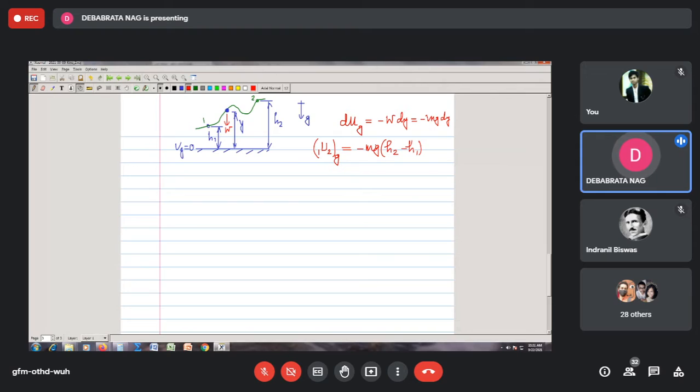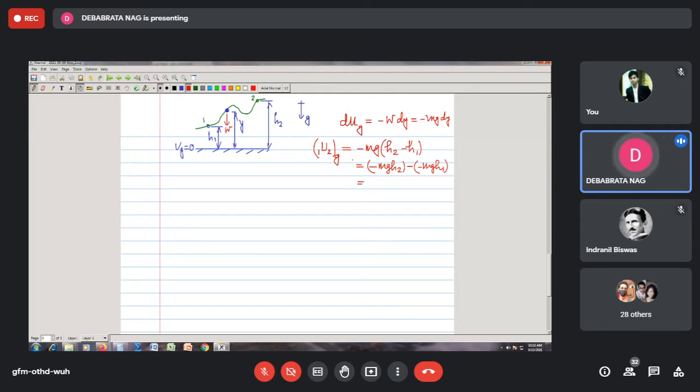Now here h2 is more than h1. I can write it in this way, minus mg h2 minus mg h1. So it is mg (h2 minus h1).